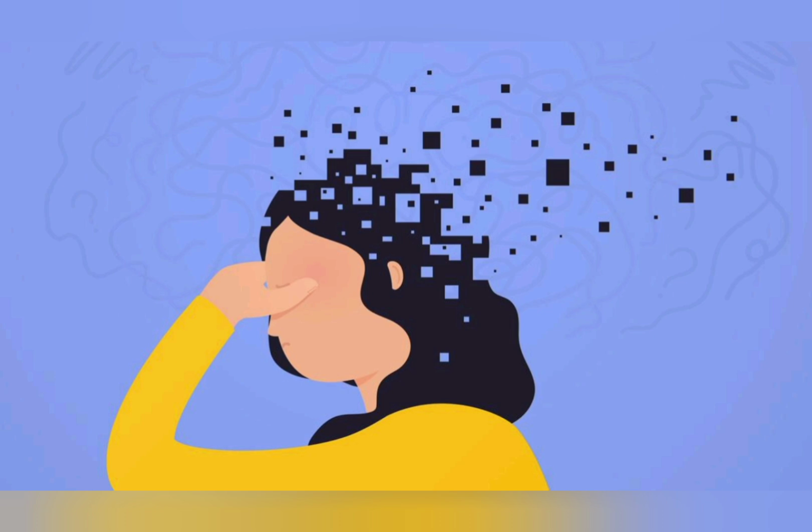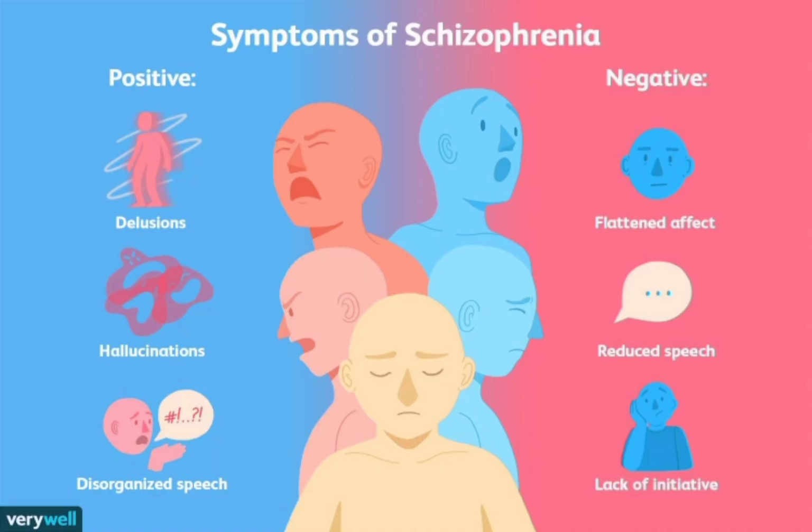C. Environmental and social factors. Prenatal exposure: malnutrition, infections, or stress during pregnancy may increase risk. Early childhood trauma: abuse, neglect, or significant stress can contribute. Substance use: heavy cannabis or hallucinogen use may trigger schizophrenia in predisposed individuals.